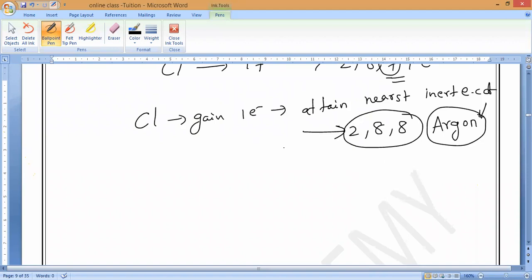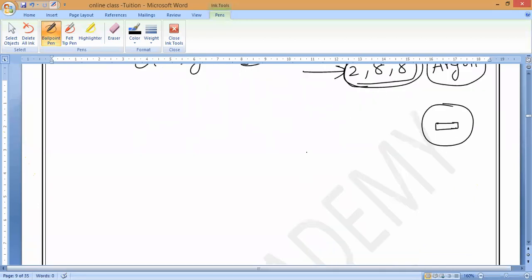Here we are adding 1 electron, so it is a negative anion. It is gaining the nearest electronic configuration of argon. This is the symbol of anions. Everybody say yes, meaning okay, clear.